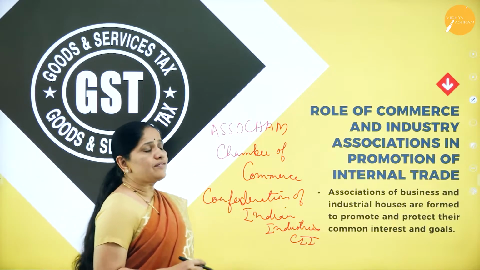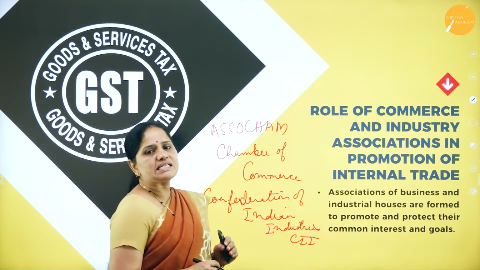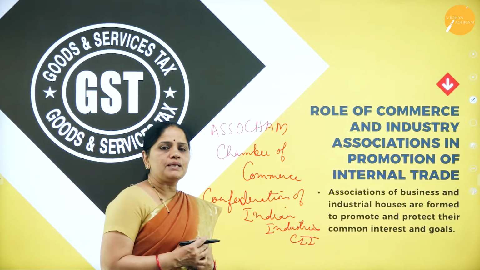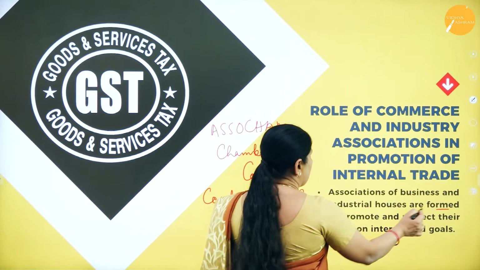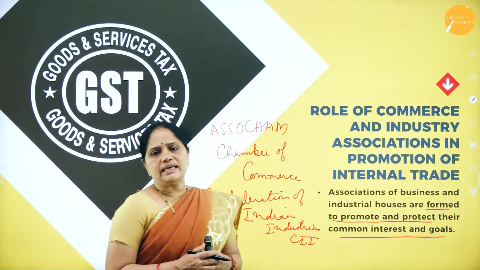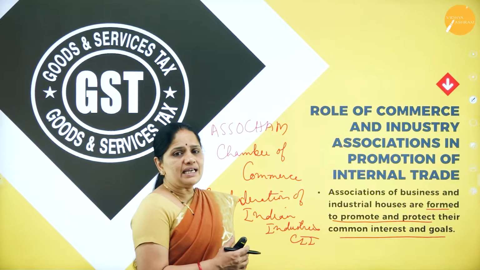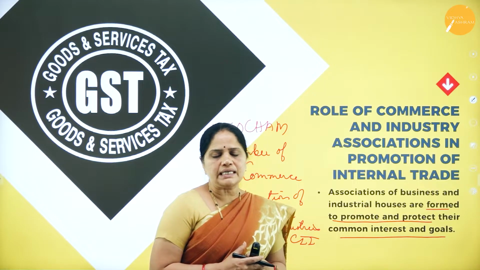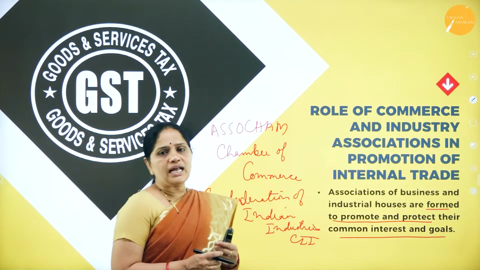So, all these are various industrial or commerce associations which are there to help the business community. So, they are there to help overcome the problems of the business community. So, the associations of business and industrial houses are formed to promote and protect their common interest and goals. So, they are there for the common interest of all the business community, and also to see that they support the business community. Whenever there are any issues before the business community, they talk with the government and see that the issue is resolved amicably.